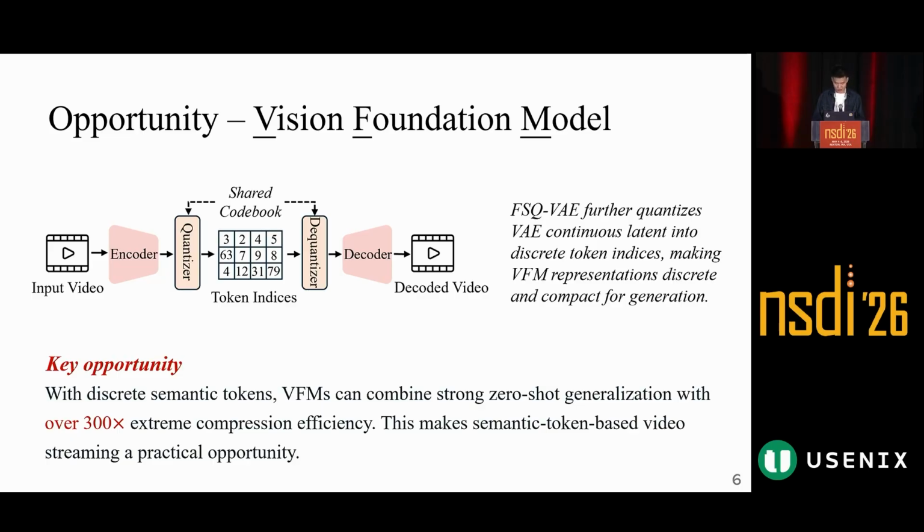This greatly reduces the amount of data. In this setting, it can achieve more than 300 times compression while keeping strong zero-shot ability. Now the opportunity becomes clear. We can transmit discrete semantic tokens and let the receiver reconstruct the video.